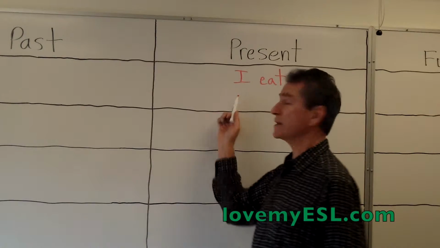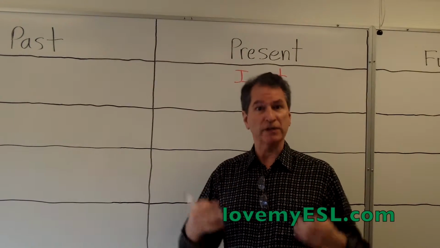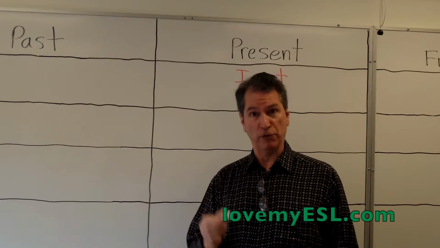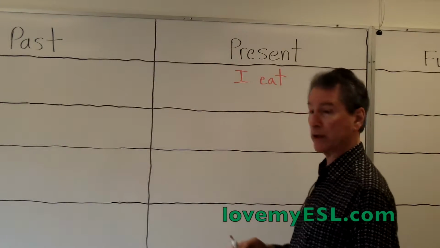So the simple present tense is used for an action that is habitual. It's a habit that you always do. It's also used for things that are the truth, like the sun rises in the east. That would also be a simple present tense.